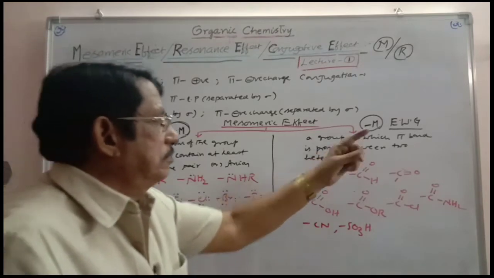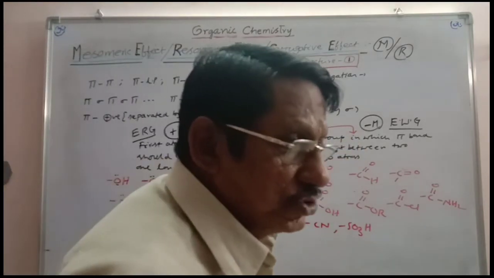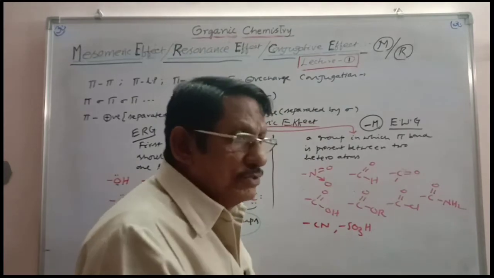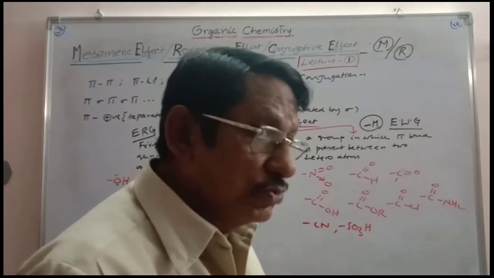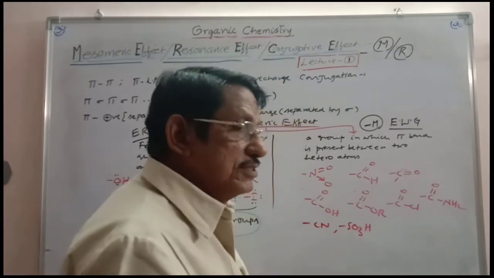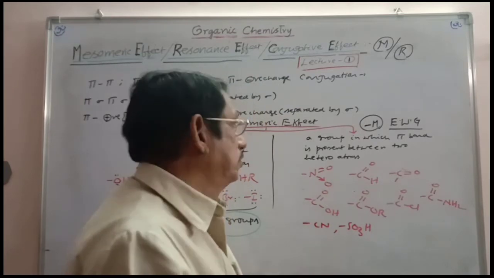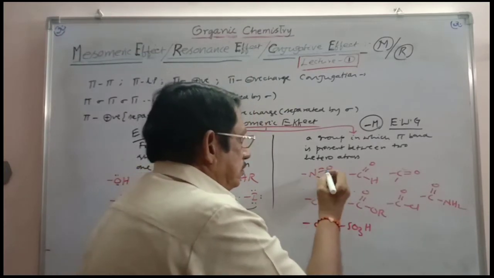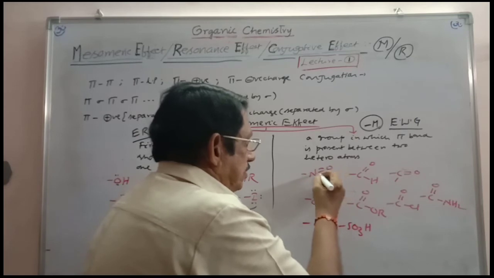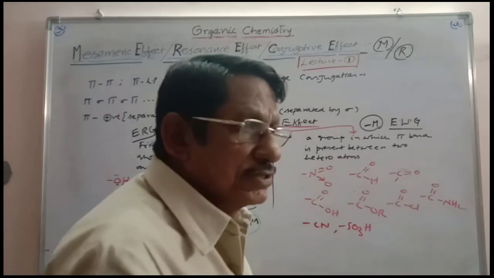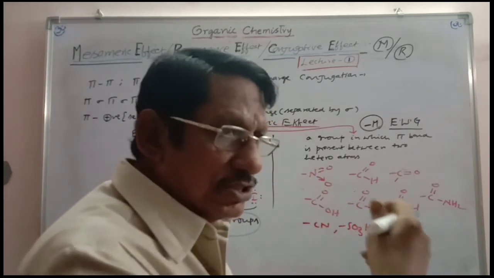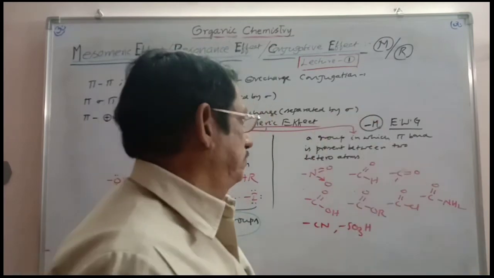And here you can take the minus mesomeric, electron withdrawing group, where the pi bond displacement is towards the group. That happens only when the pi bond is present in between the two heteroatoms of the group. Nitro group, here the pi bond is present between nitrogen and oxygen, it is easily polarizable towards oxygen, nitrogen gets a positive charge, and so it seeks the electron density which is in conjugation.